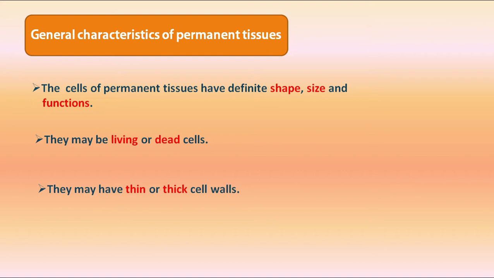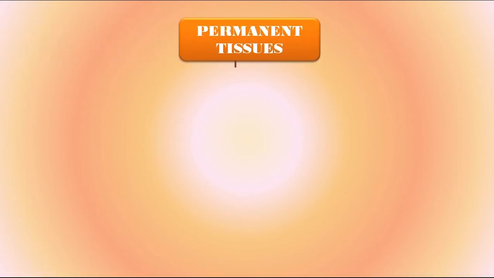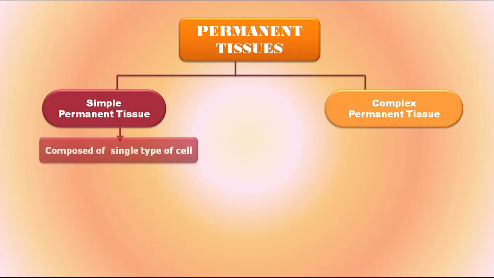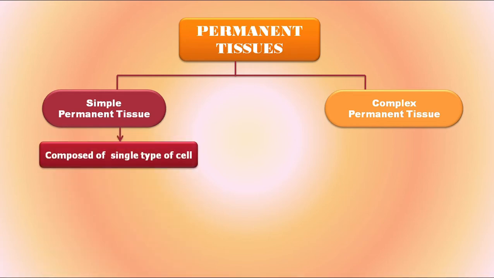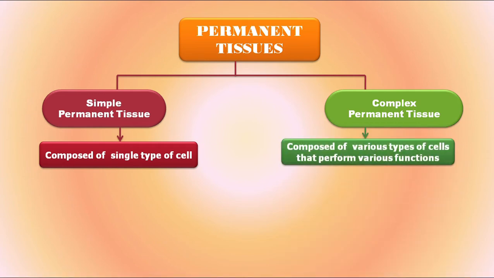Now, based on whether the cells in tissues are similar in structure or not, permanent tissues are classified as simple permanent tissues and complex permanent tissues, where simple permanent tissues are made up of only one type of cells. That means here the cells are similar in structure and function. On the other hand, complex permanent tissues are composed of more than one type of cells. That means it consists of different types of cells which are dissimilar in structure.